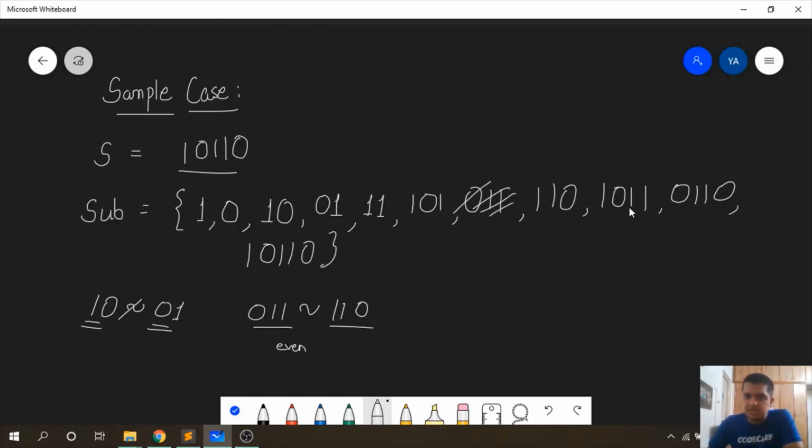Moving further, 1011, yes, it is unique. 0110, yes, it is also unique. And finally 10110, yes, this is also unique. So now let us see what is the size of our substring set which we had finally. So 1, 2, 3, 4, 5, 6, 7, 8, 9, 10. So the answer for this test case will be 10, as we have 10 elements in the substring set, that is, in the equivalence class.